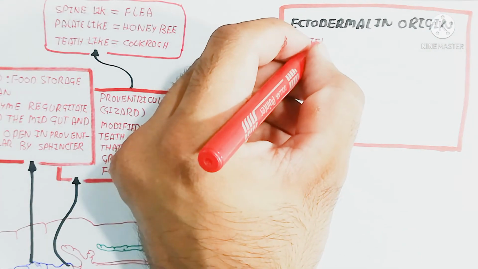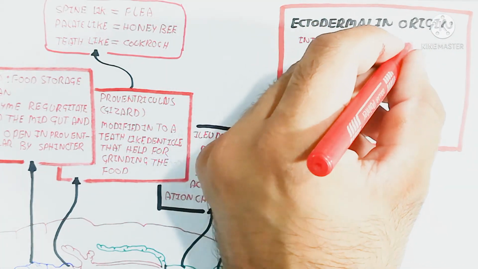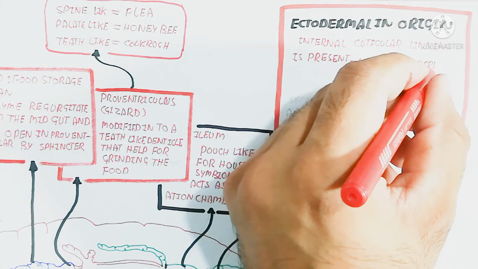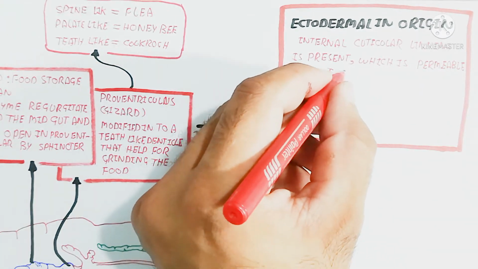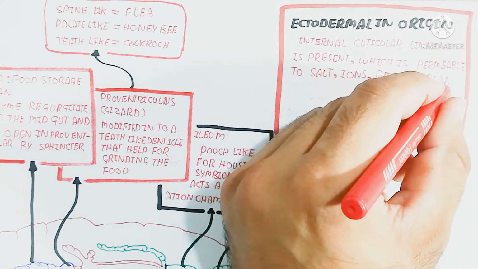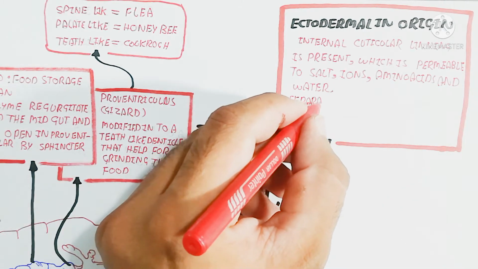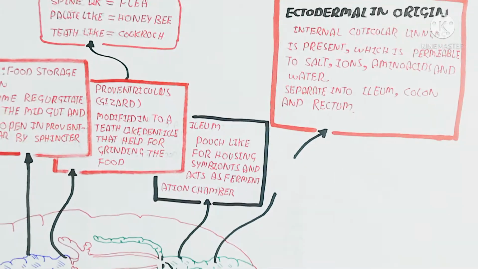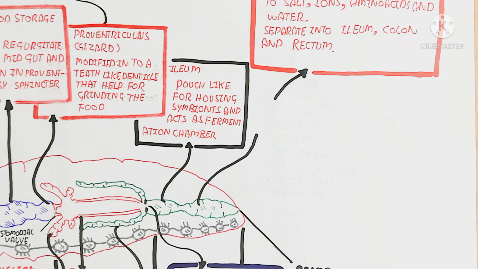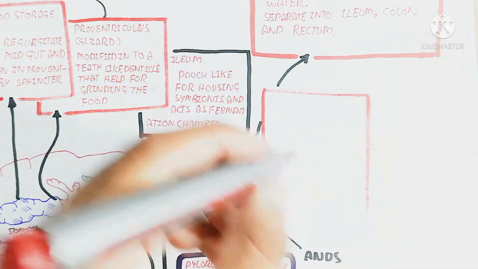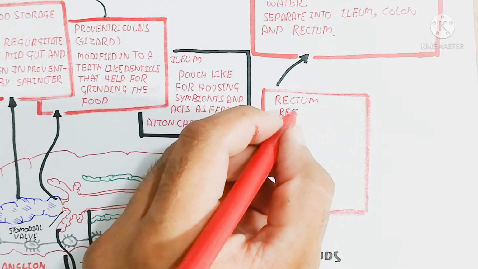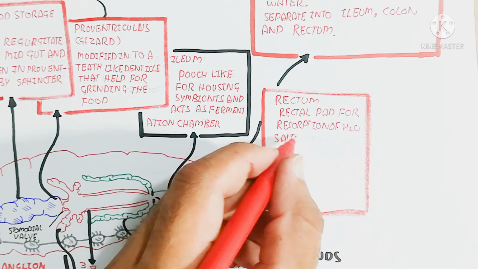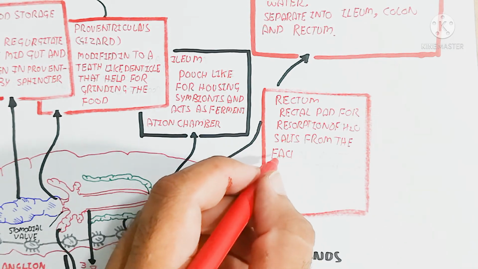The mutualistic symbiotic bacteria release free fatty acids, which are used for energy, and also produce sugar. The hindgut is ectodermal in origin, and an internal cuticular lining is present, which is permeable to salts, ions, amino acids, and water. It is separated into the ileum, colon, and rectum.